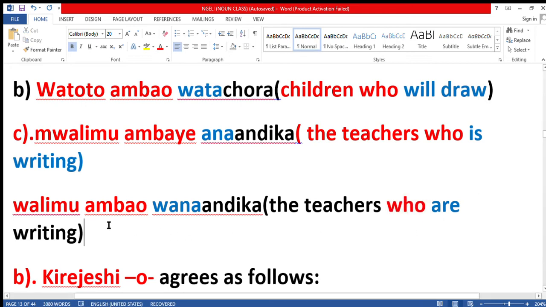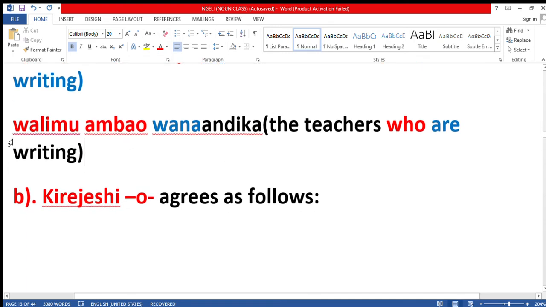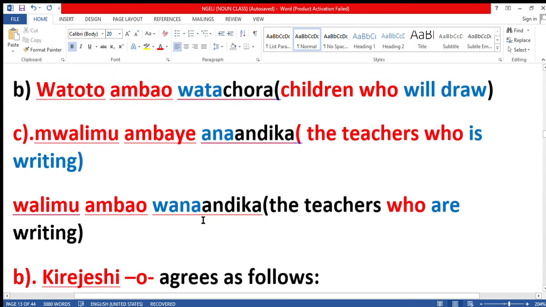Okay guys, so I hope you have understood these parts. Walimu ambao wanaandika. For the past tense, you just replace this na with li. You see, this li is for the past tense. So if you want to write this sentence in the past tense, you just replace this with li. Okay, sawa.